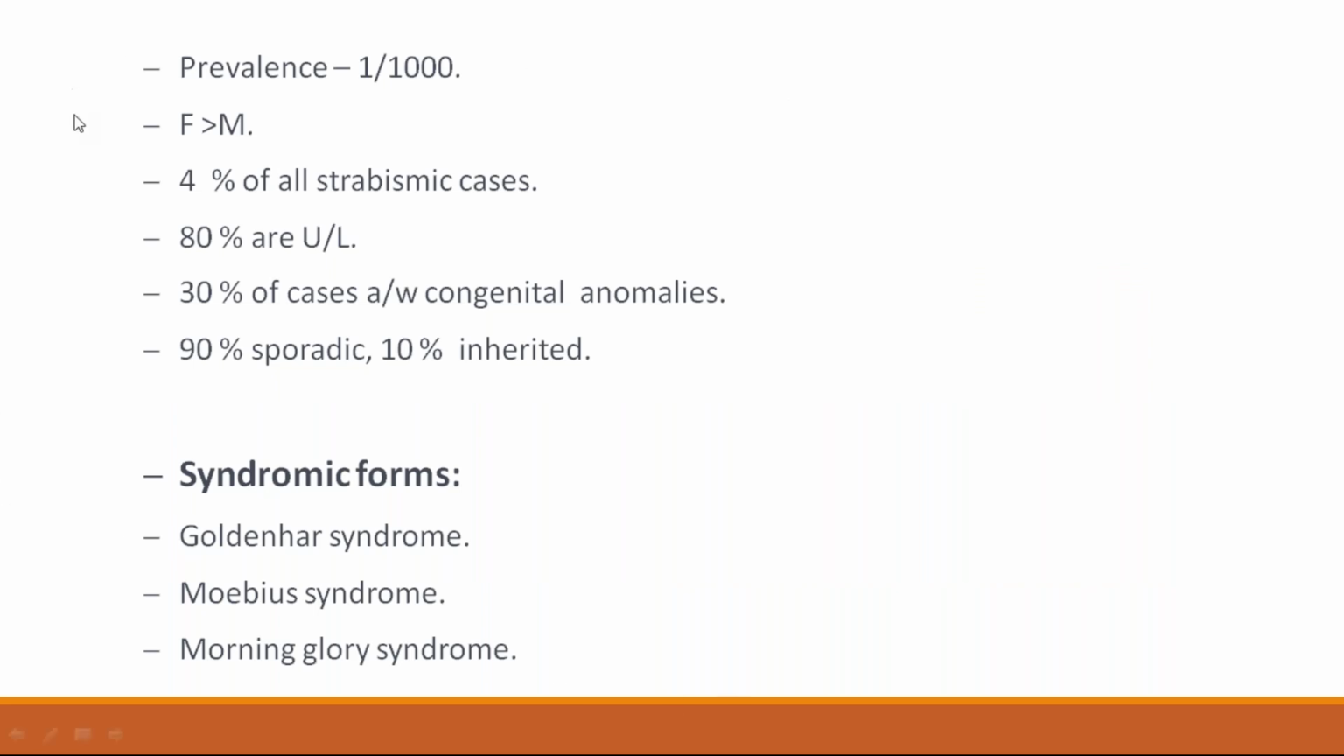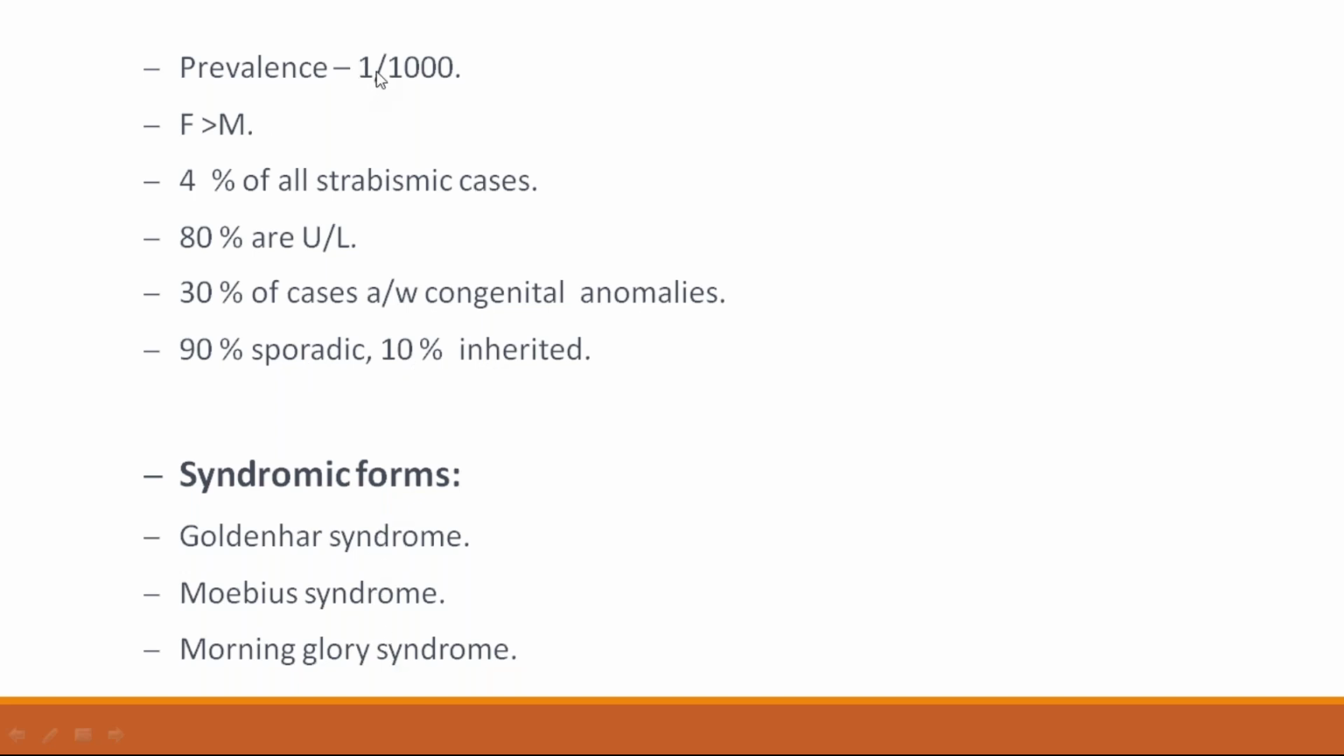Prevalence of Duane's retraction syndrome: 1 in 1,000 births. Females are more commonly involved than males. It constitutes 4% of all strabismus cases. 80% are unilateral. 30% of cases are associated with congenital anomalies. 90% of the cases are sporadic, 10% are inherited. Syndromic forms include Goldenhar syndrome, Mobius syndrome, and Morning Glory syndrome.